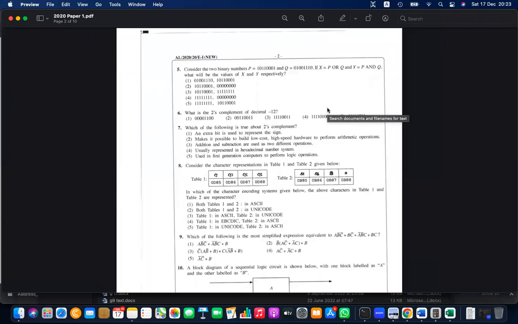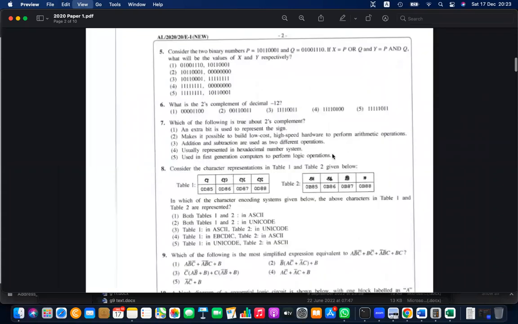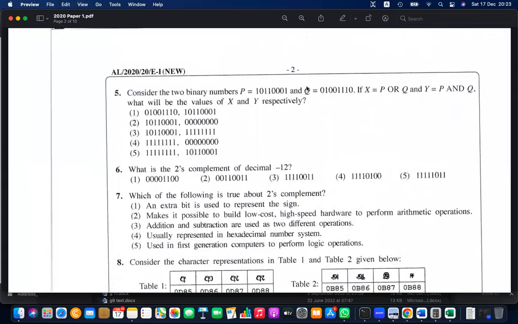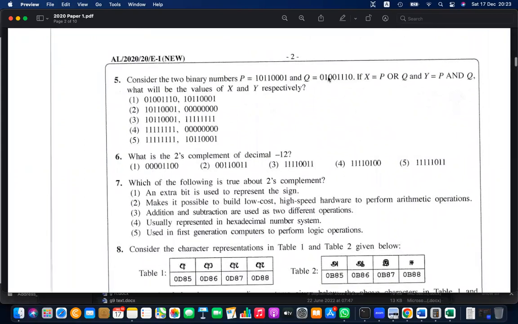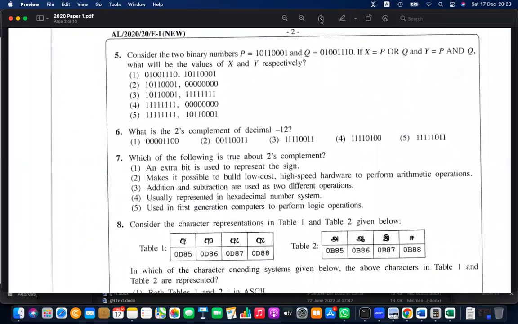Consider the two binary numbers P and Q. P is given, Q is given. They are asking P OR Q, and P AND Q. So just reminding the OR gate and AND gate. That's all. Just write it down.